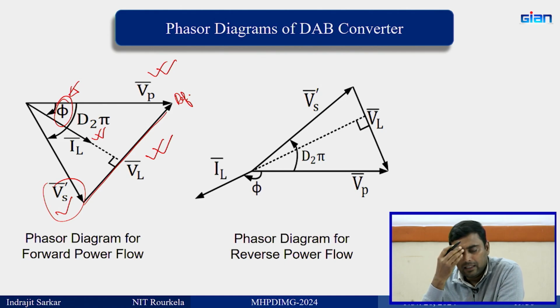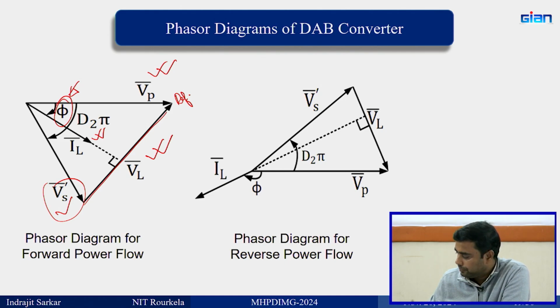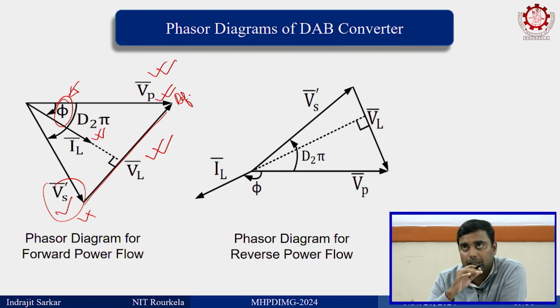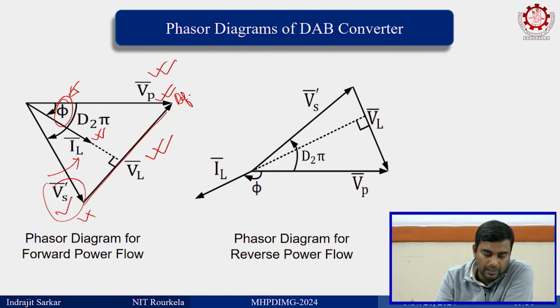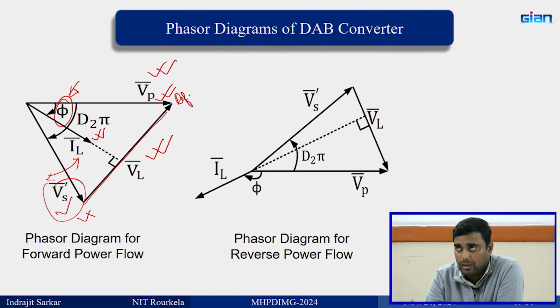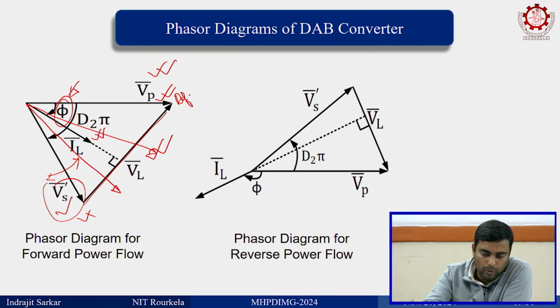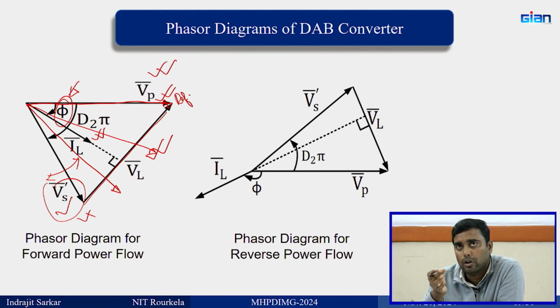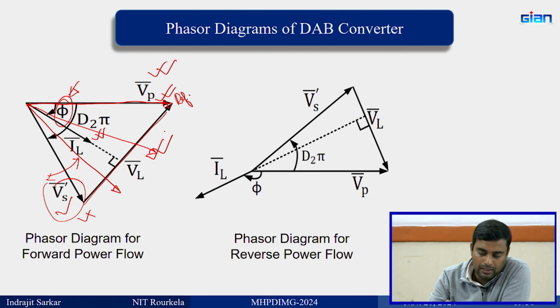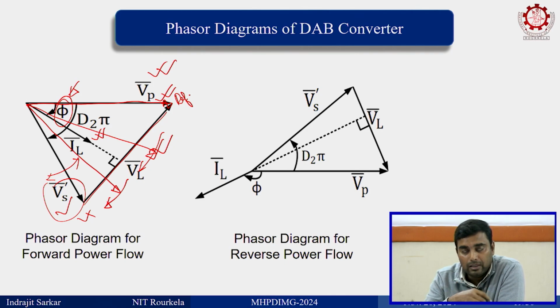Now, you can see here, we do not change the length of this. If the lengths of this phasor and this phasor are kept constant, and we merely change the position of Vs prime, it could be here or it could be here, it is up to us, we can even merge them. If we merge them, there is no drop across the inductor, there is no current. As you increase this phase shift, the current to the battery starts increasing. So, like that you can control the current to the battery.